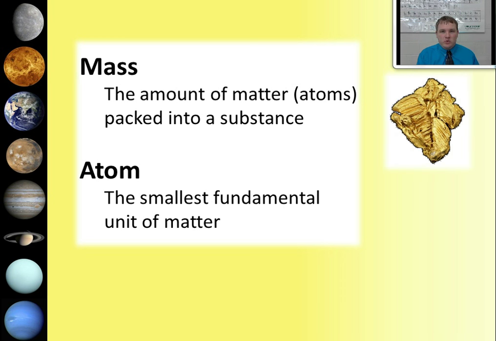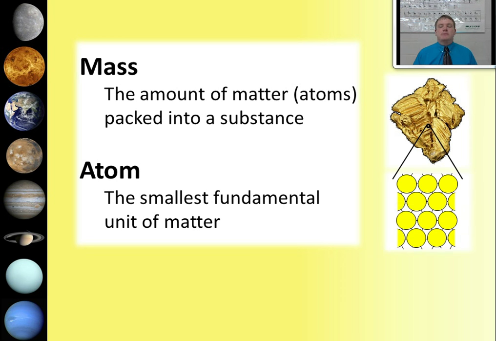Here's a chunk of gold. And if we were to magnify a chunk of gold so we could see its atoms, it might look something like this. Notice that gold has large atoms and they are extremely closely packed together, which means that gold is probably going to have a lot of mass. Even a small piece of gold, because the atoms are so packed tightly in, will have a lot of stuff inside it. It will have a lot of mass.